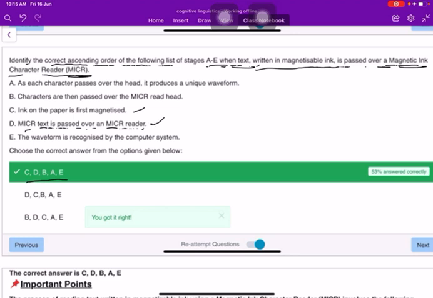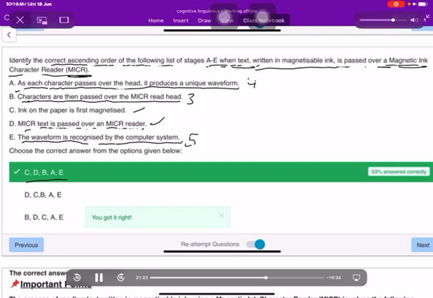And then the third is B, which is characters are then passed over the MICR read head. And then is A, so as each character passes over the head, it produces a unique waveform. And the last is E, which is the waveform is recognized by the computer system.